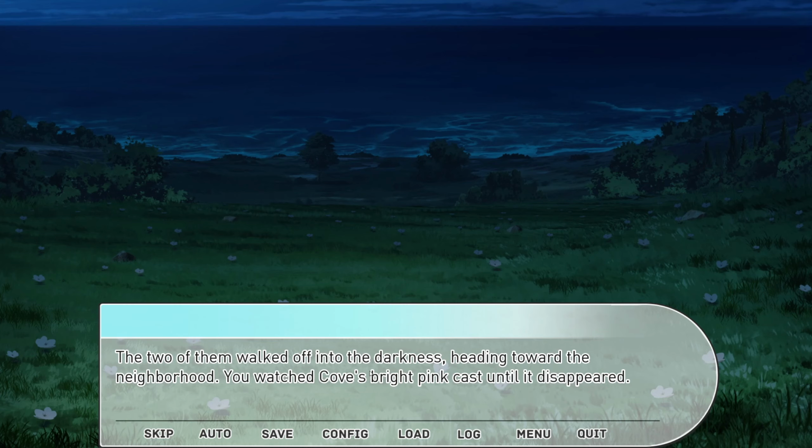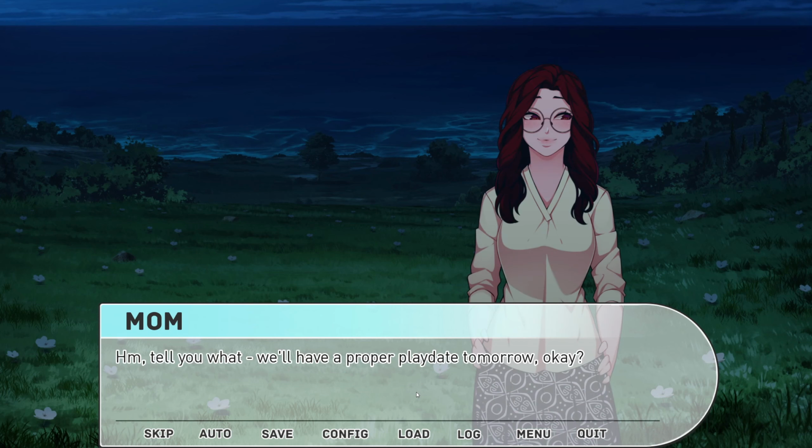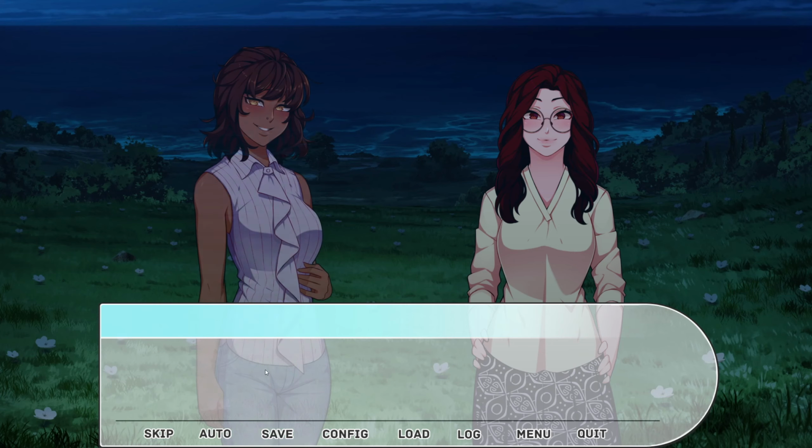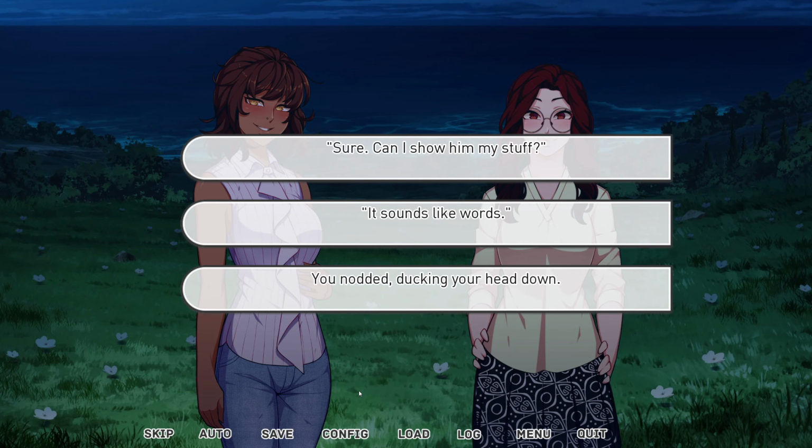The two of them walked off into the darkness, heading toward the neighborhood. You watched Ko's bright pink cast until it disappeared. "Tell you what, we'll have a proper playdate tomorrow, okay? Our new friend's dad wanted to bring him by to see you and Lizzie. How does that sound?" "Yeah, sure.